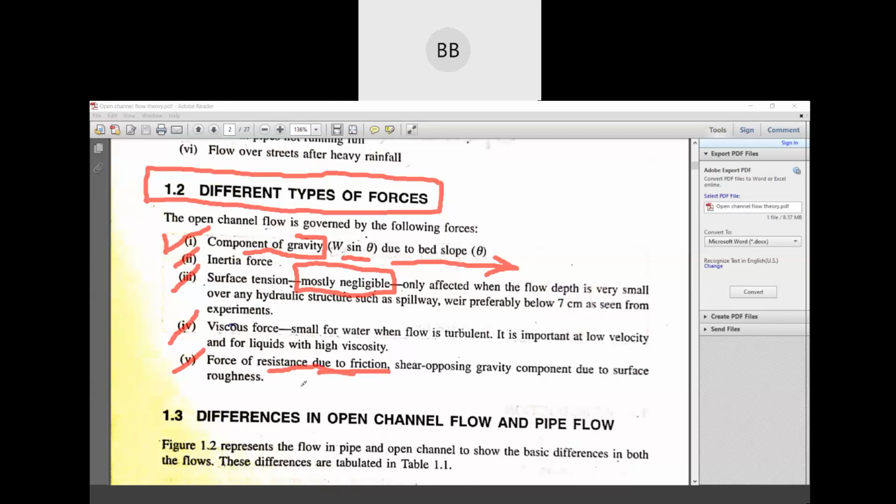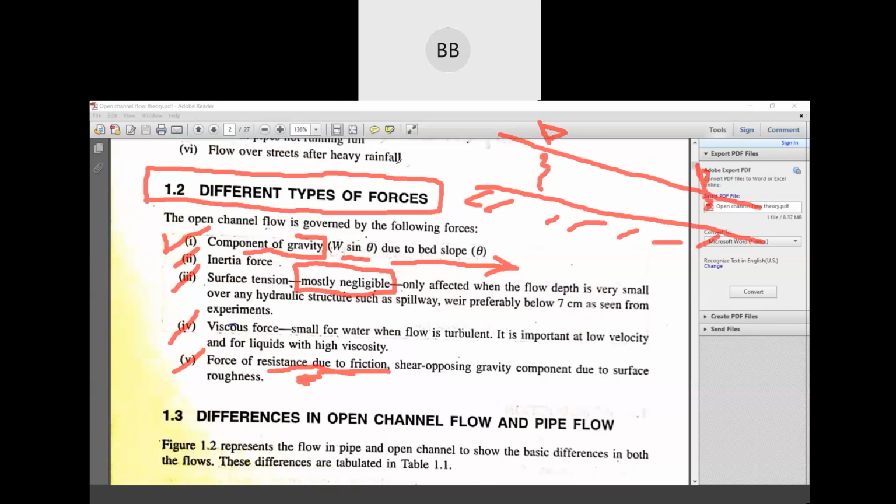Okay, so we have a friction force in opposite direction. Suppose we draw a cross section, sorry, a channel section. Suppose this is your channel, and this is the level of water.